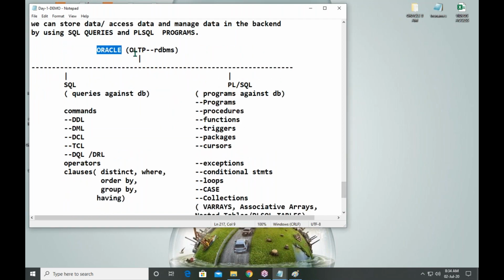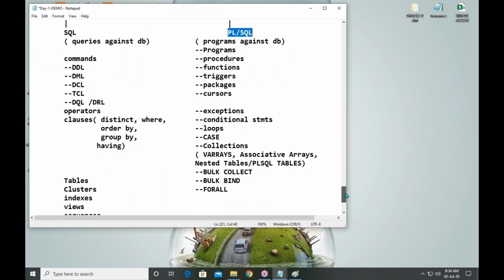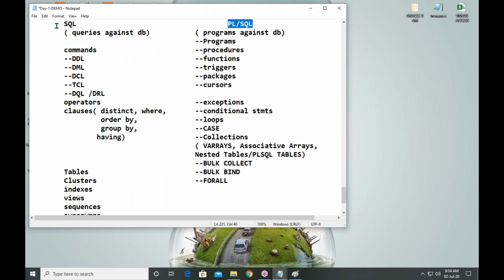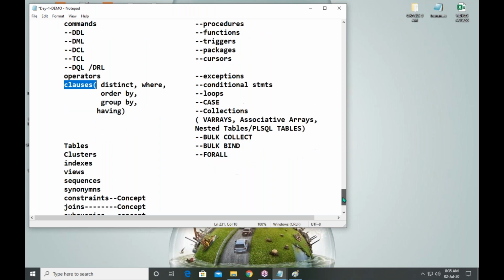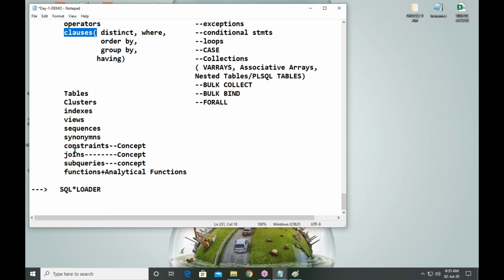So in Oracle, you are learning about OLTP RDBMS development. Under this, you are learning SQL and PLSQL. What is SQL? It is a structured query language. It is a language, and the language has components: commands, operators, classes, objects, functions, concepts.